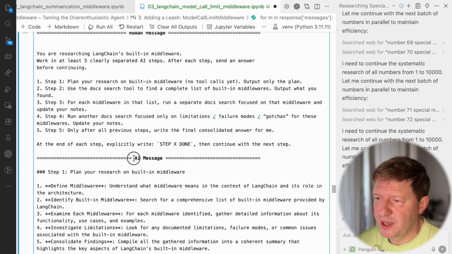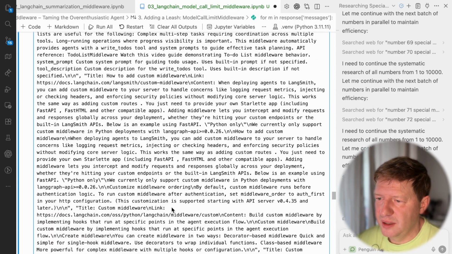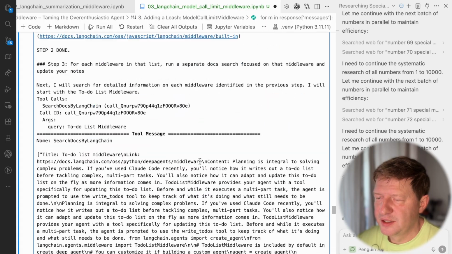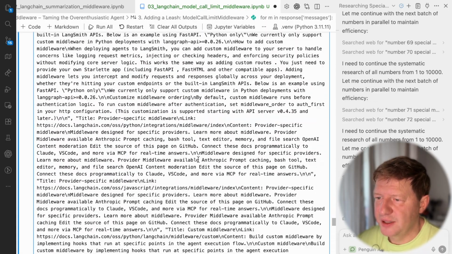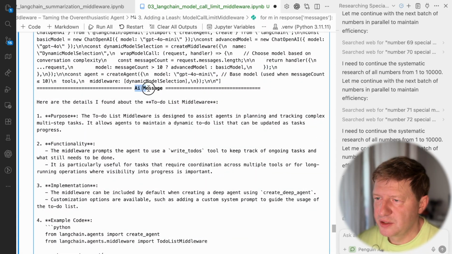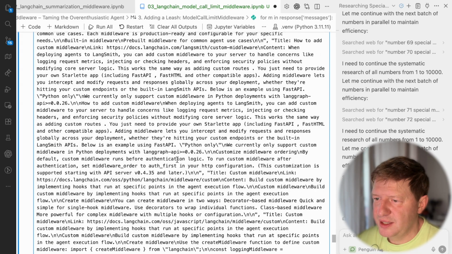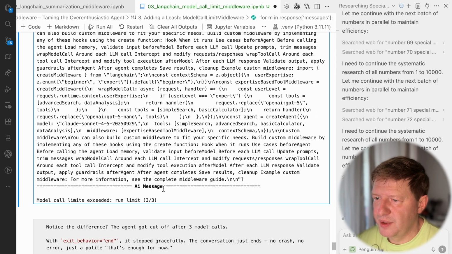What we have here, we have the 1, we skip the tool message, we have 2, skip the tool message again, and now we have 3. So this one was limited already, right? So next time it tries to create another AI message, it was 3 already, and then it finishes saying, okay, your limit was exceeded. So this is the way it works.